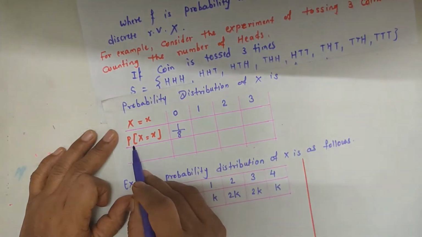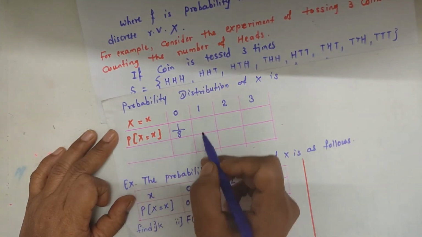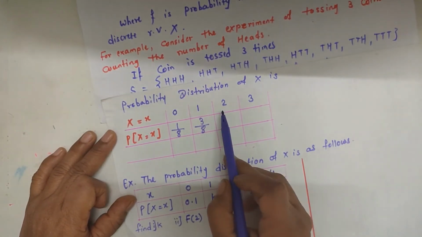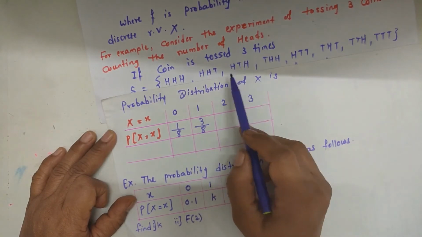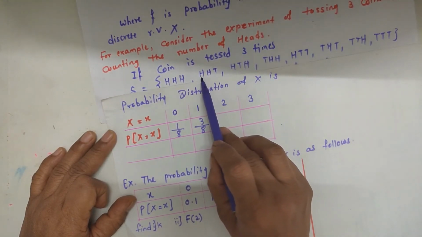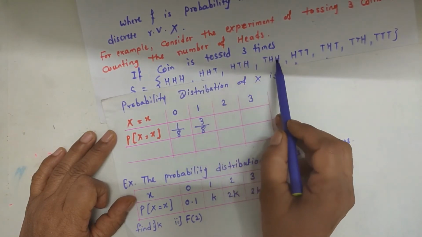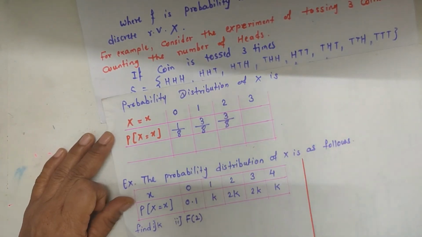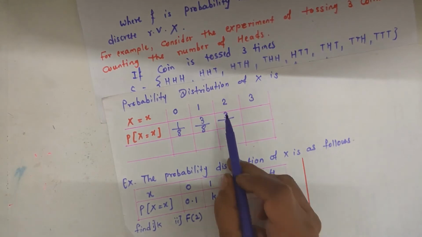So the probability for x equal to 1 is 3 by 8. Similarly for x equal to 2, that is the number of heads is 2, the possibilities are 3. So the probability is 3 by 8 for x equal to 2.